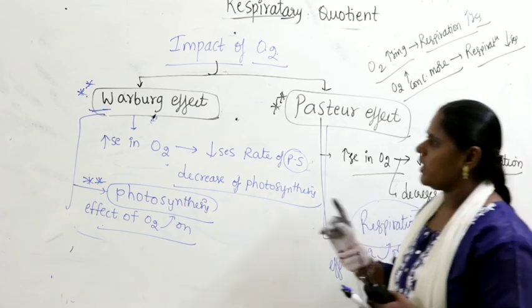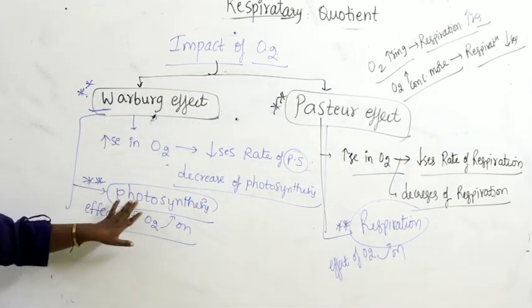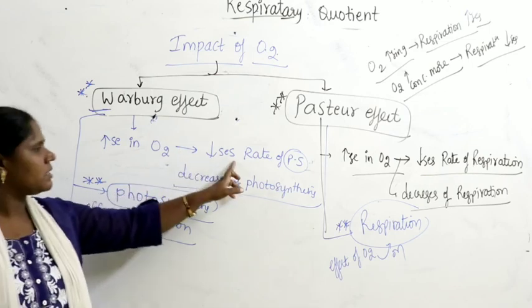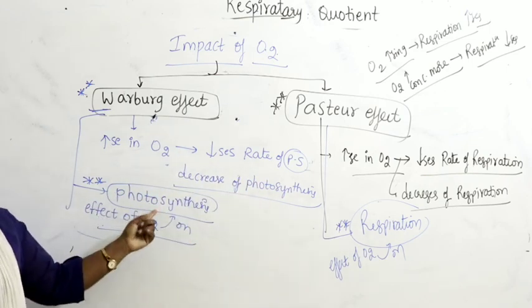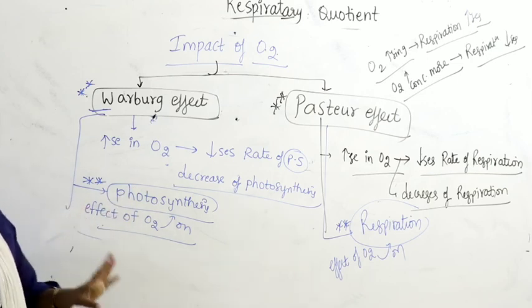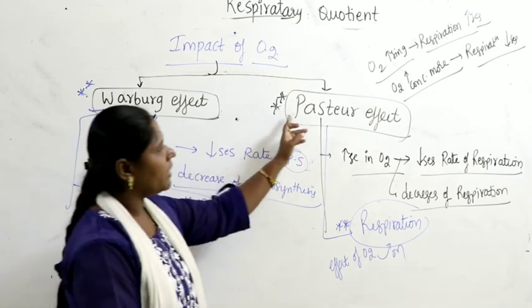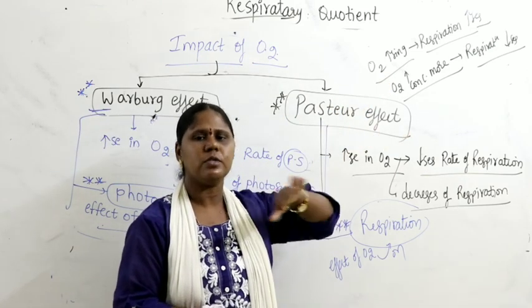Whenever in the final NEET they talk about the Warburg effect, remember the question is about photosynthesis. Increase in oxygen decreases the rate of photosynthesis. That is the effect of oxygen on photosynthesis observed in lower organisms like green algae as well as in higher plants. What is the Pasteur effect? Increase in oxygen, the rate of respiration also increases up to a certain limit.